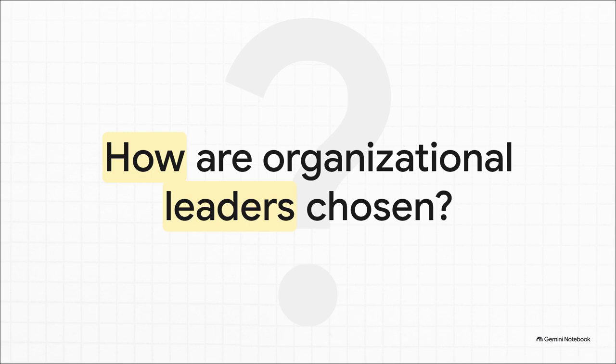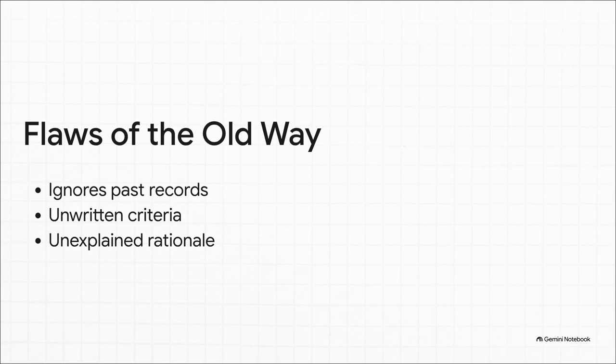But really, how is that decision made today? Well, honestly, it's usually just a gut feeling. And relying on that traditional gut feeling deliberation brings up three massive glaring flaws. First off, we tend to completely ignore past operational records. Like, we just forget them. Second, the criteria for choosing someone is rarely written down. It just kind of lives in the minds of a few insiders. And third, because of all that, it is literally impossible to explain the rationale to any outsiders. It's just a total black box.